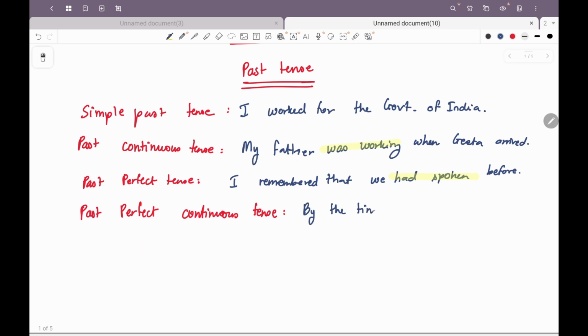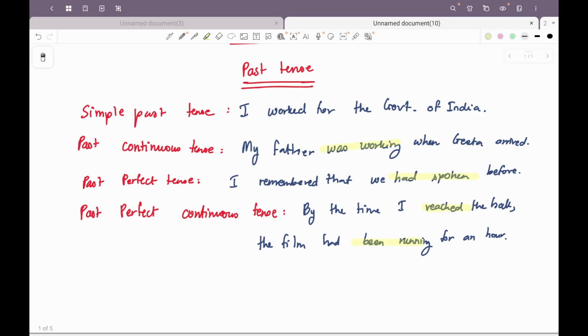By the time I reached the hall, the film had been running for an hour. So here there are two past events we are talking about. First is reaching the hall and second is running the film, right? So in this case, the reaching is the second event.